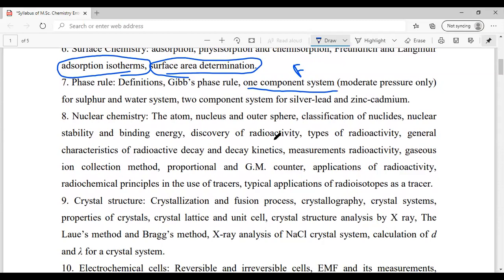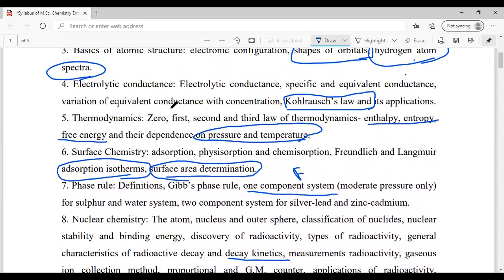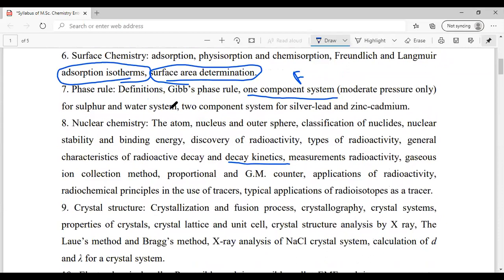Next, in the nuclear chemistry part, we'll talk about the radioactive decay kinetics, which is okay, because if you know the kinetics part, those equations can even be used to derive the equations in the nuclear chemistry part. Then the classification of nuclides and nuclear stability. Nuclear stability is very important. The magic number, you have to look at that part.